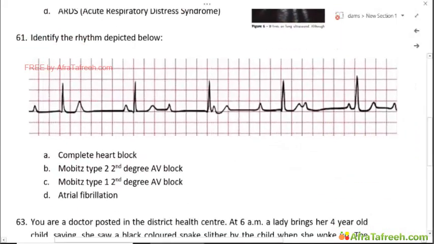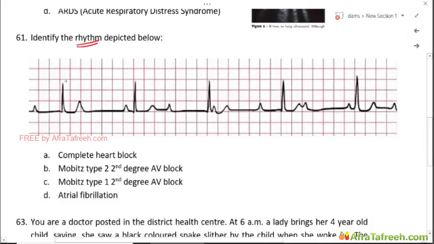Okay. We come to the next question. Again, an ECG strip. This is a rhythm strip. We don't have the patient history as such, but this ECG strip is quite diagnostic of a condition. And this question asks us to identify the rhythm depicted below.